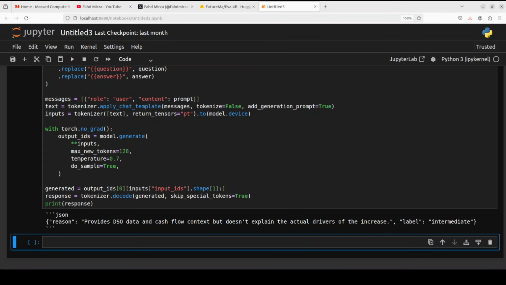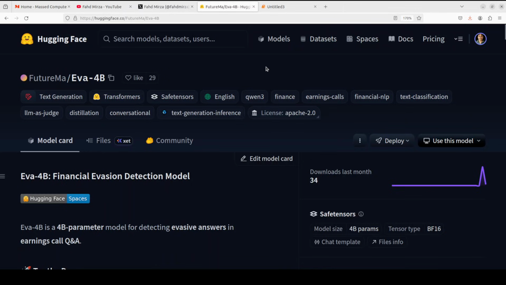So look, I think the model is doing quite well in terms of what it promises to do, a specialized task. And I believe this year, I am not sure about AGI, but this specialization is the way forward, because that is the only way we can derive the value from AI for the enterprises if we top it up with RAG. That's it. Let me know what you think.